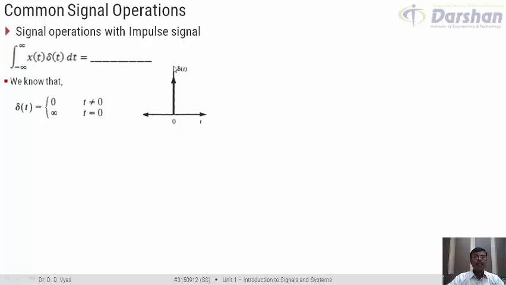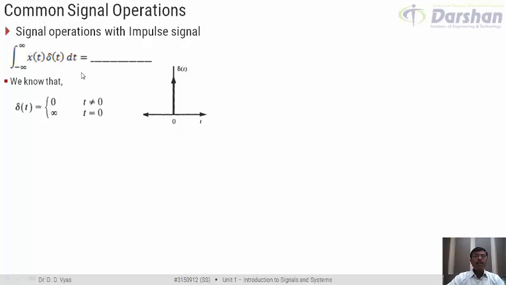So it is basically having an infinite value at time t equal to 0, and for all other time it is basically 0. So actually speaking, just multiplying x of t with delta t does not sound that well, because delta t at time t equal to 0 is infinite.